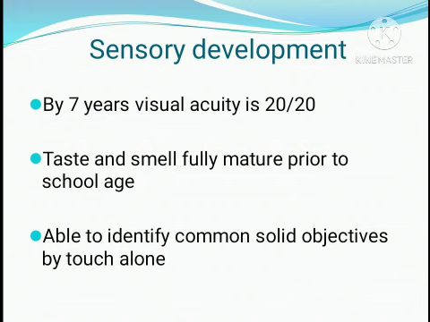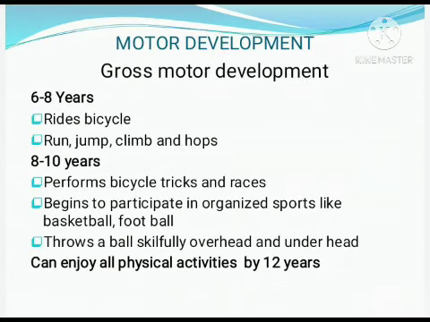So sensory development is almost completed by school age. Visual acuity is 20 by 20, taste and smell are already matured, and the baby can identify common objects by touch. That is regarding the sensory development of a schooler.